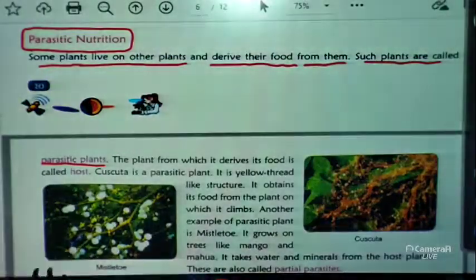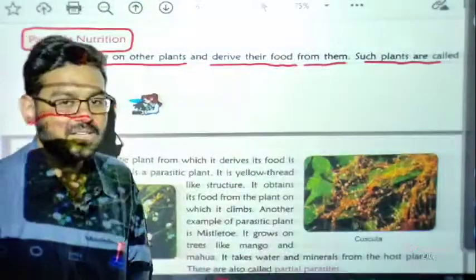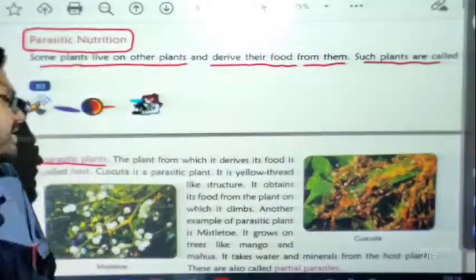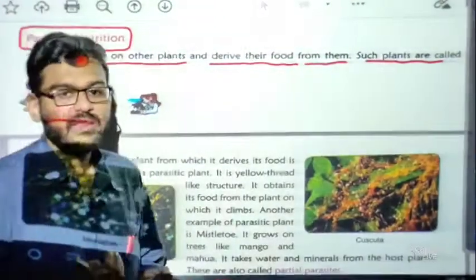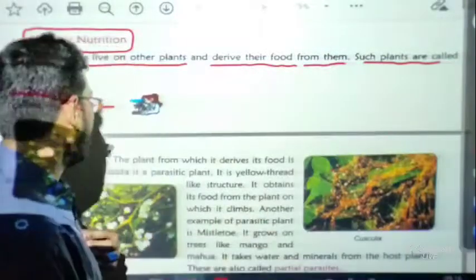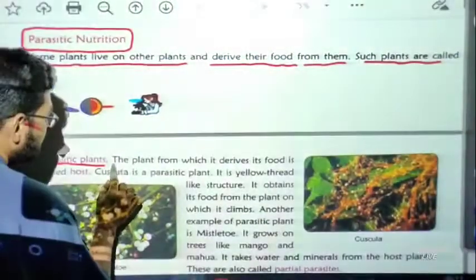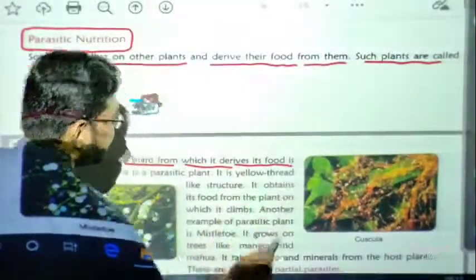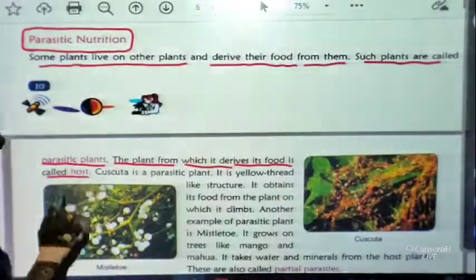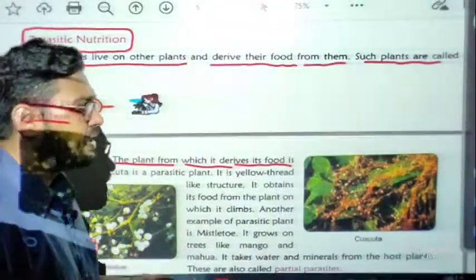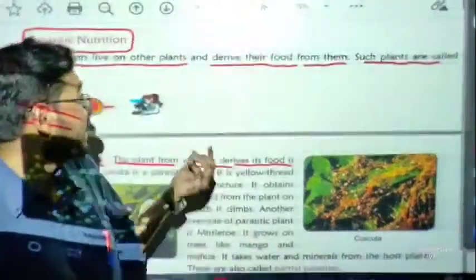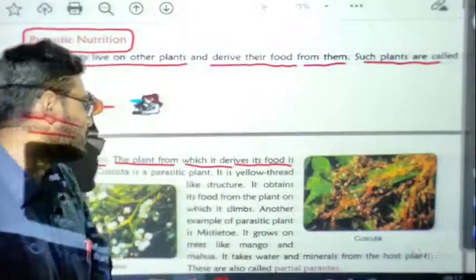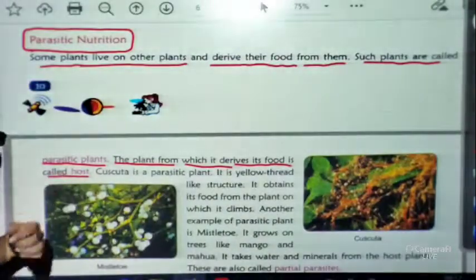So parasitic plants are plants which depend on other plants, live on other plants, and take their nutrition from that other plant. The plant from which it derives its food is called the host. The plant that the parasitic plant is using, we call it the host plant.